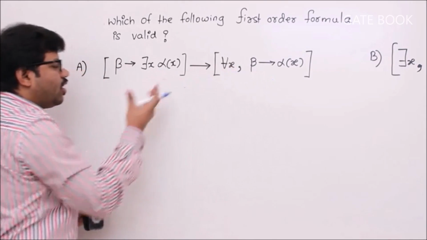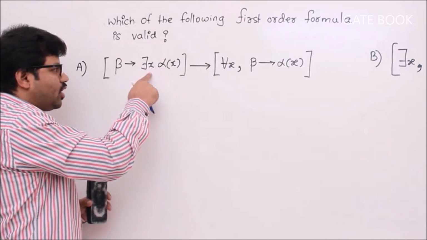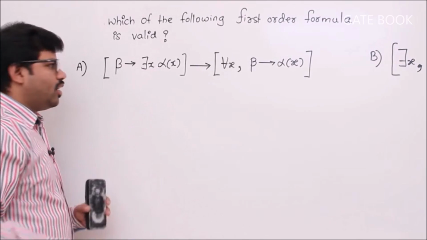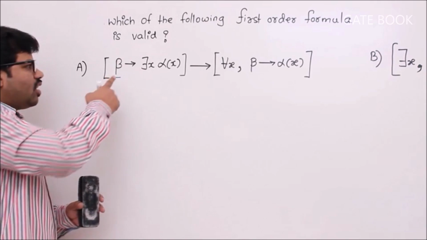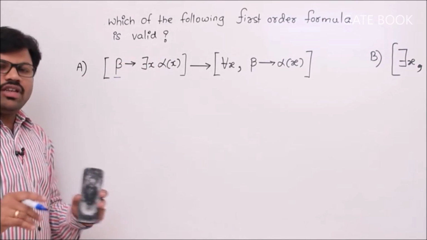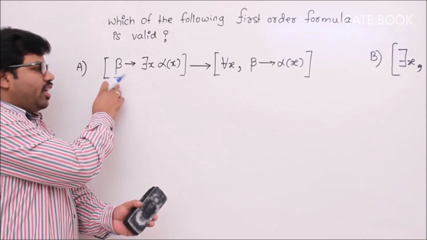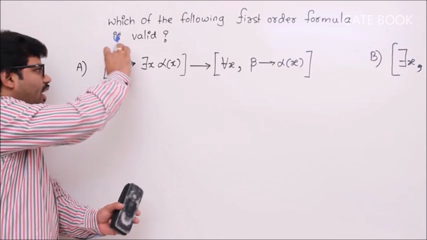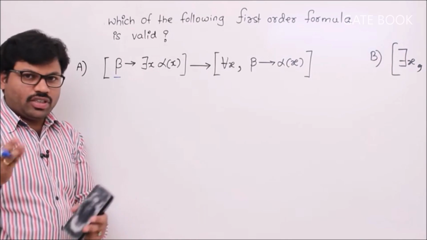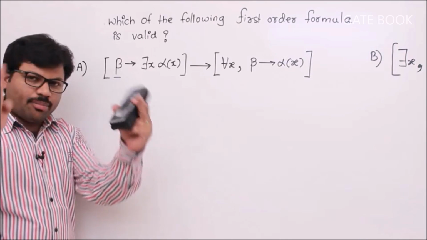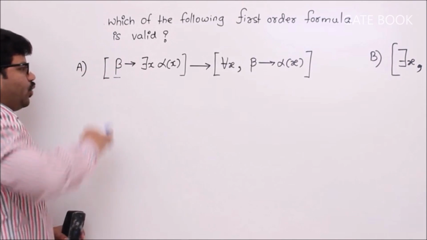Since it's a very big first order logic formula, how to simplify it? We use that technique. What is that? In the place of the first order logic formula, we write a digital formula, right? So let me do that. What is beta here? Beta is some formula which is not related to this alpha of x. Beta is some unit of formula. So there is no free variable in it that is given. That means this entire thing is one formula. So we don't need to worry about that formula. Treat it as a unit. It's a bag. That bag contains a formula. Don't disturb it. Take it as a unit.